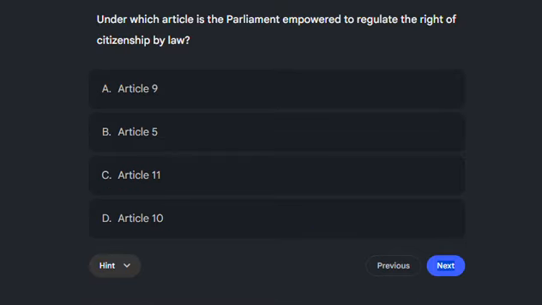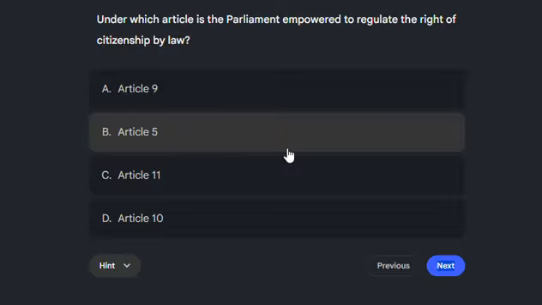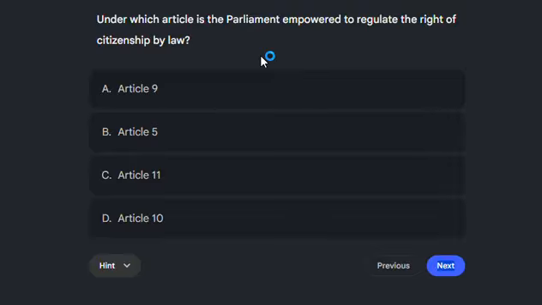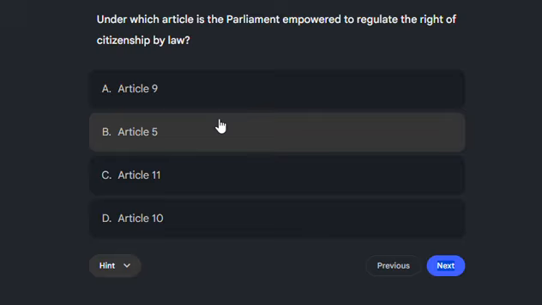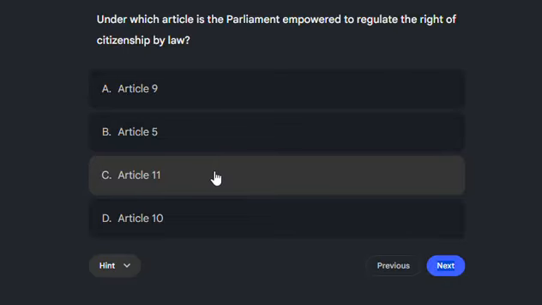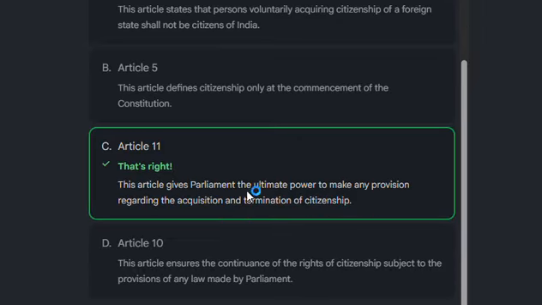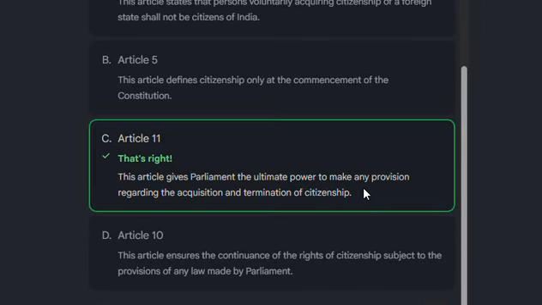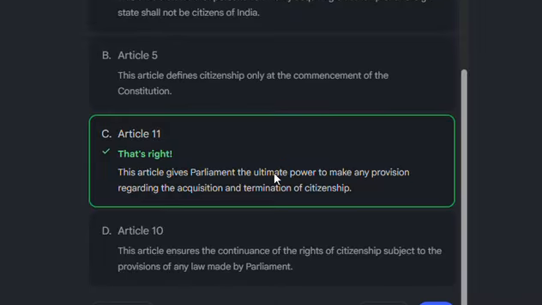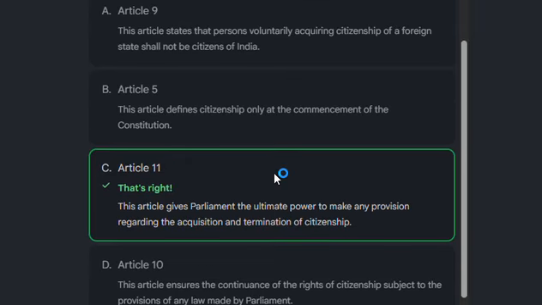Then the next question is, under which article is the Parliament empowered to regulate the right of citizenship by law? There are four options: Article 9, 5, 11, 10. The correct answer is Article 11. Article 11 gives Parliament the ultimate power to make any provision regarding the acquisition and termination of citizenship.